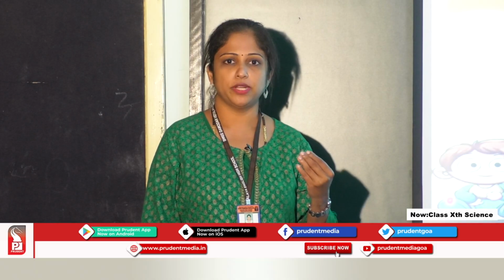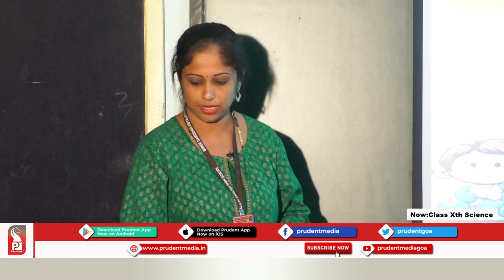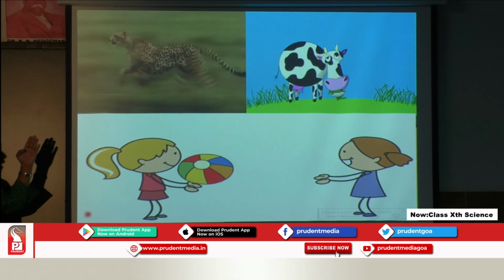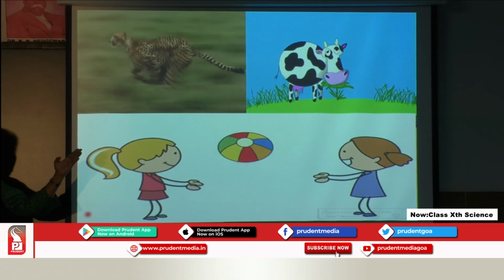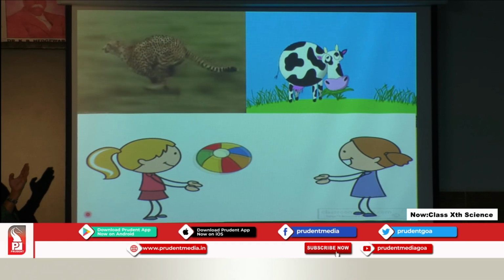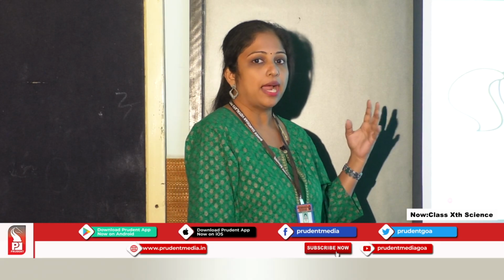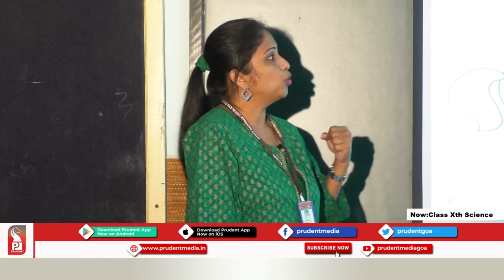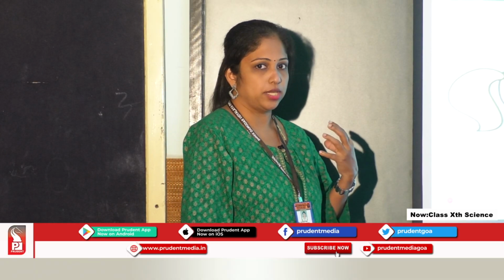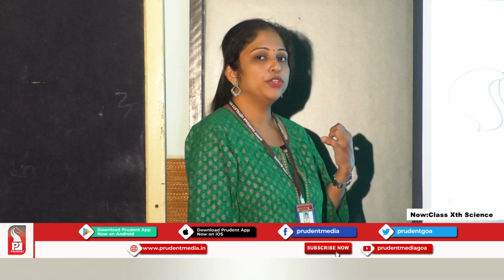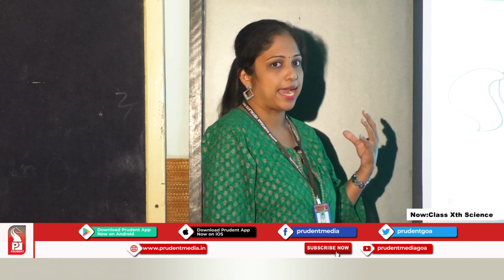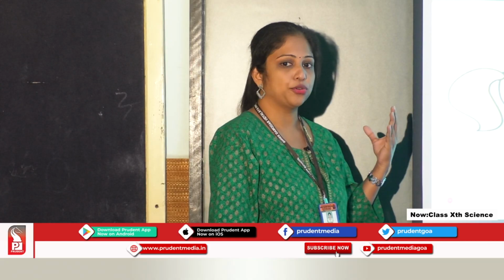There are some other movements which can be controlled by us, like we can see the movements in these organisms, like a leopard running, a cow grazing, or children playing. These are the movements which are under our control, right? To perform these activities, different parts of our body are involved. In this chapter we will be studying how we can control these activities.